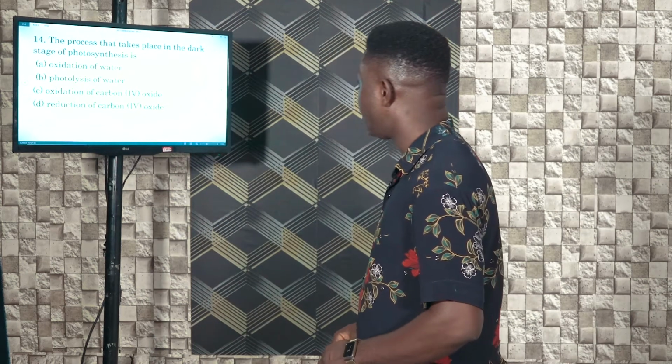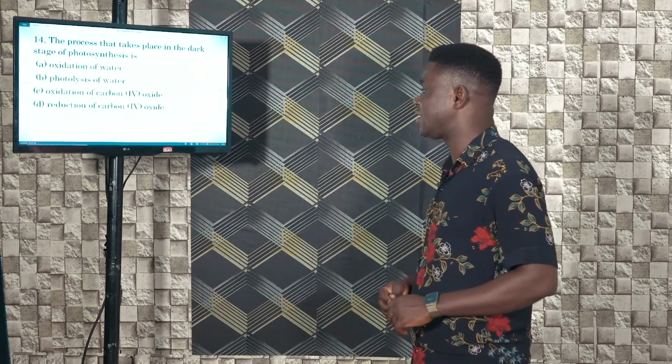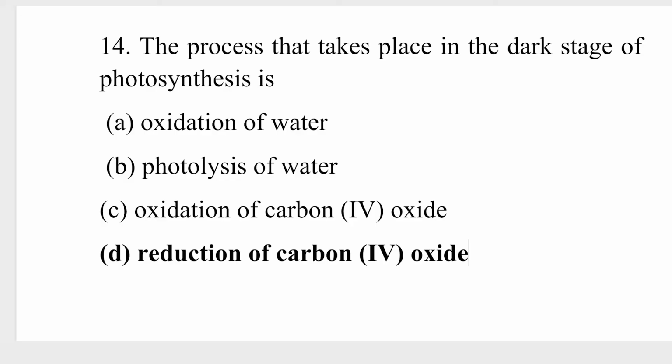Question number 14. The process that takes place in the dark stage of photosynthesis is what? A, oxidation of water. B, photolysis of water. C, oxidation of carbon 4 oxide. D, reduction of carbon 4 oxide.